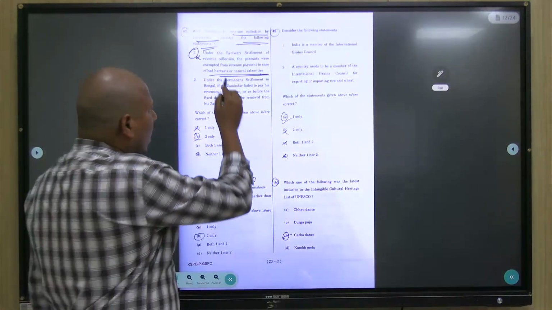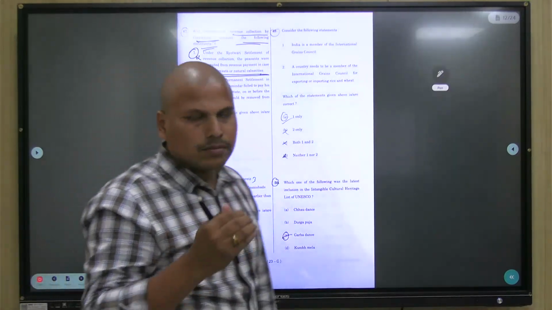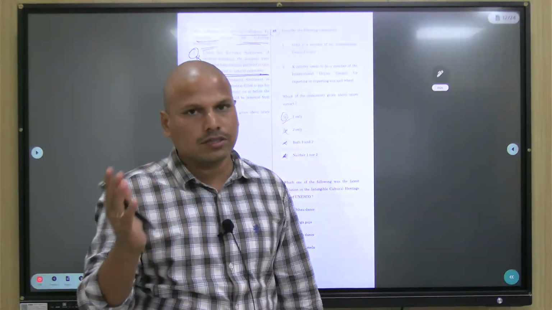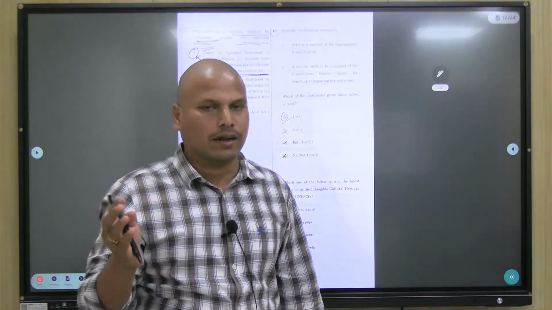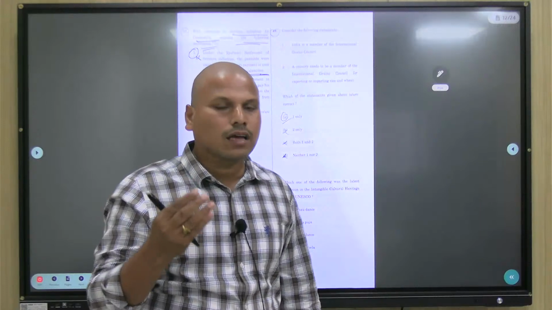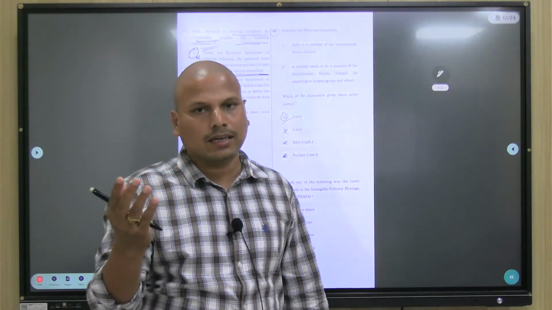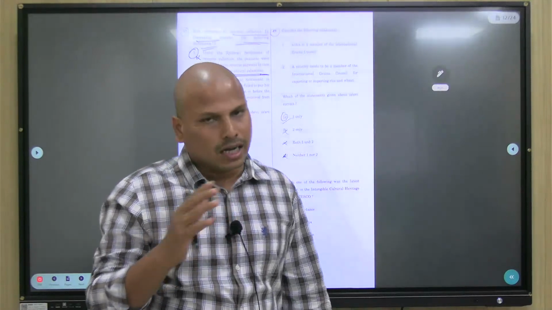Plus, under the Raithwari system in the British rule, there was no such exemption because of a bad harvest or a natural disaster or something like that. No. If it was the case, then the Britishers would have been praised, right? Because they would be exempting taxes under bad conditions. Never were they like that.